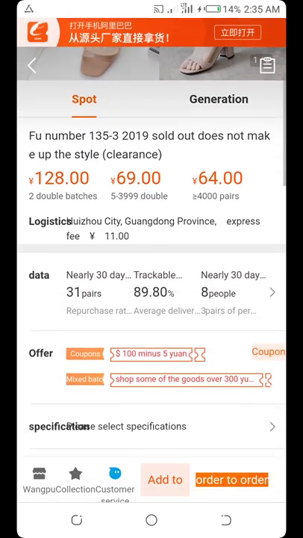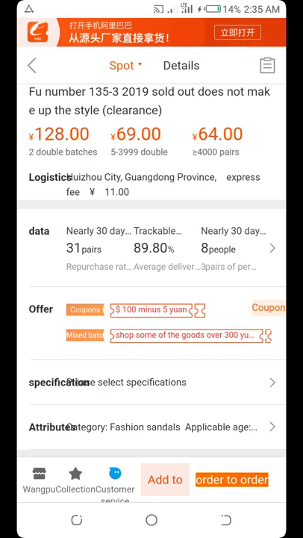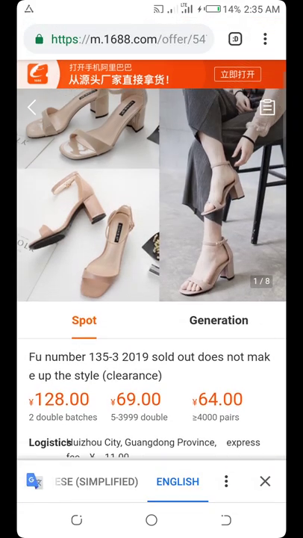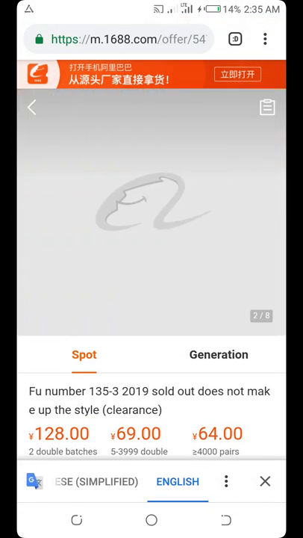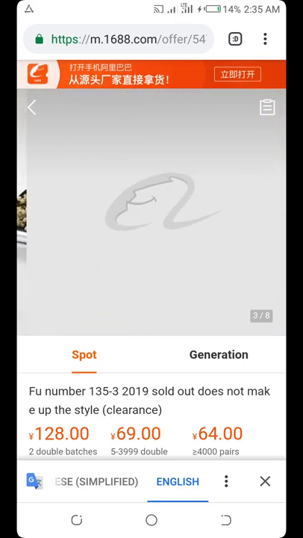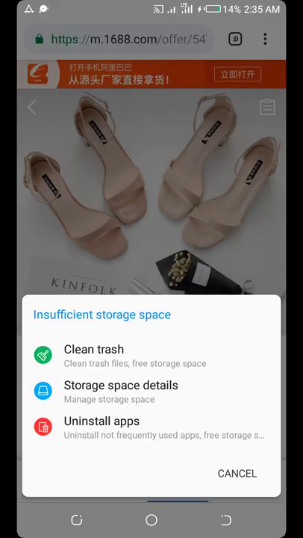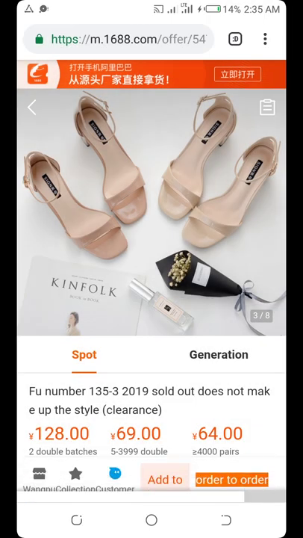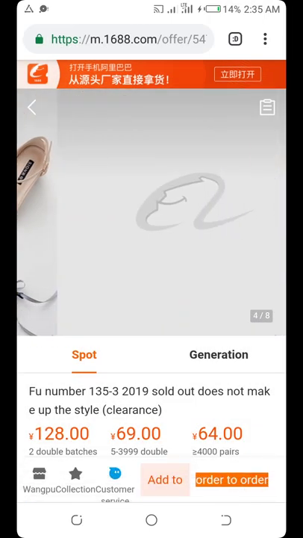This shoe, 31 pairs have been bought within 1 month, and it's even expensive, yet people are buying it to show that this shoe is a quality shoe. But please, I do not advise you to go and buy something that is expensive so you'll be able to sell it. This is Naija. Buy something that is affordable, that will not be difficult for you to sell.